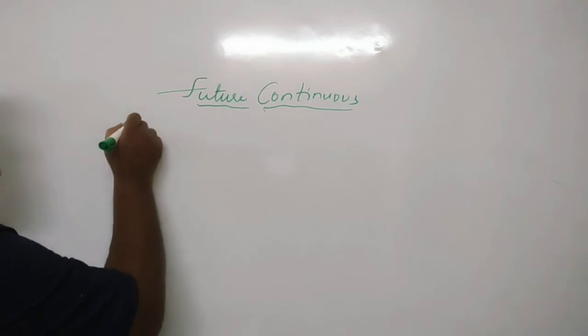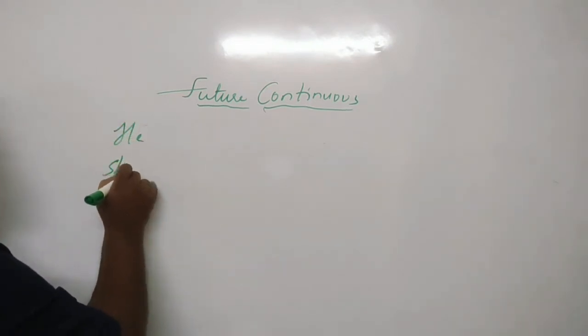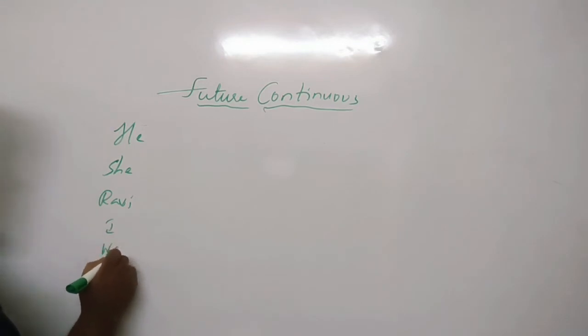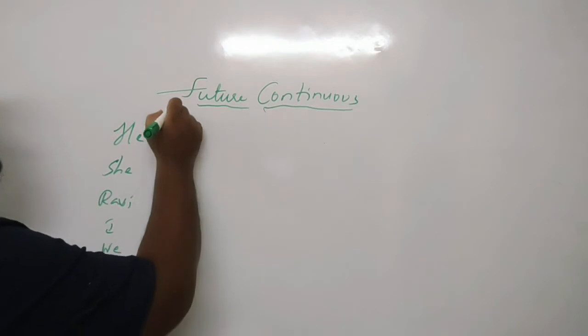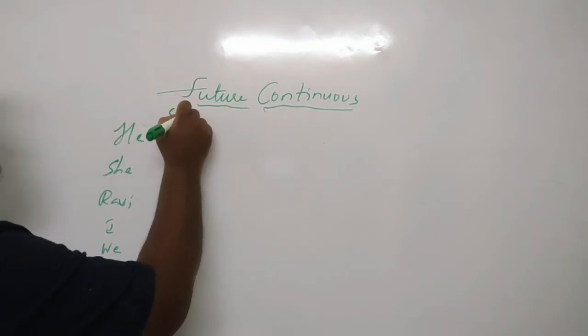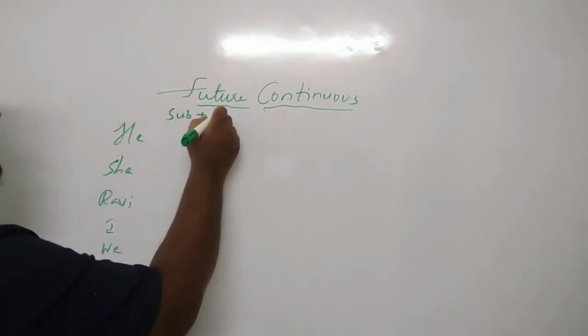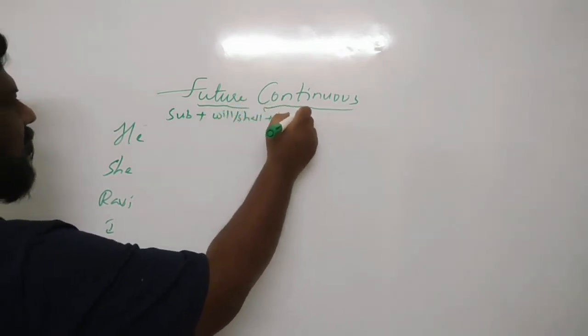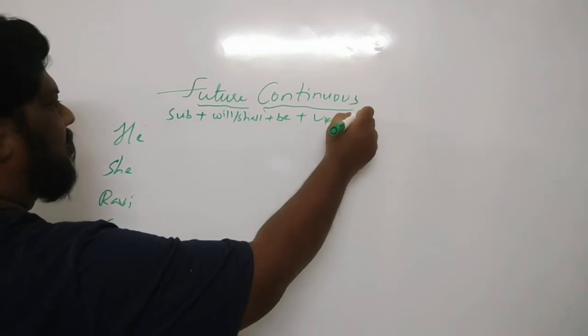So again we'll take the subjects here: he, she, Ravi, I, we, they. So here the formula will be like subject plus will or shall plus be plus V4 plus object.